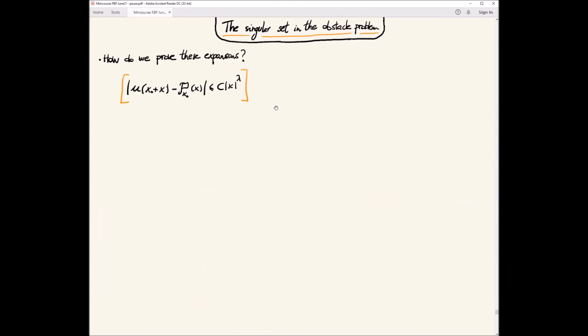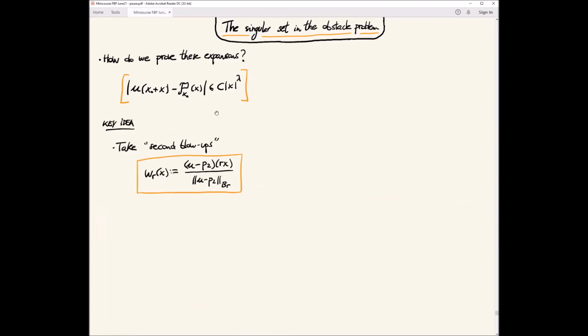Okay, and then how do we prove the expansions? We already know this happens for lambda equal 2, even with a modulus of continuity, with this polynomial being P2. So the idea is to consider second blowups. You take this new function u minus P2, for which you know the expansion holds with lambda equal 2, and then you rescale and divide by its norm in B_R, so that this has norm 1. Then you consider these functions and try to prove that this converges to something.